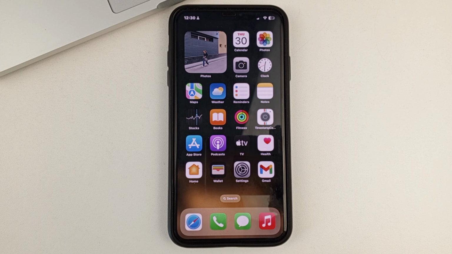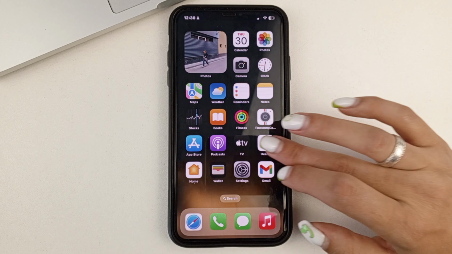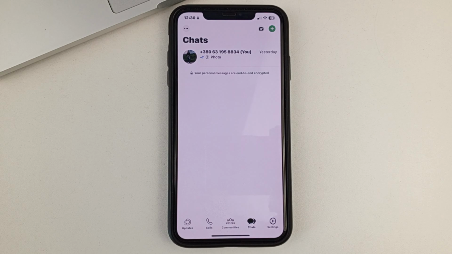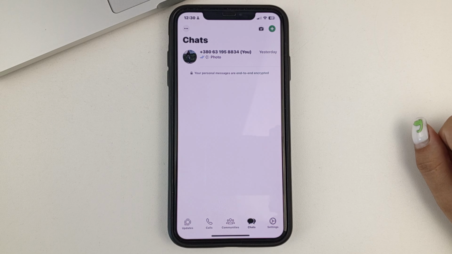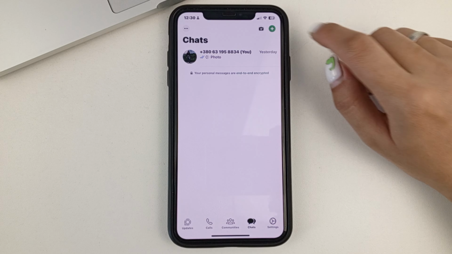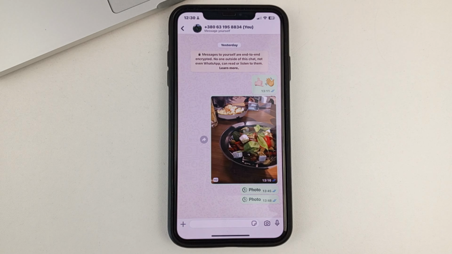And let us get down to our topic. So, open the WhatsApp app on your phone. And in order to send a video to some person, you will first need to go to Chats and further select the conversation with the person to whom you want to send this video. After that, in the bottom left corner, click on the plus sign.